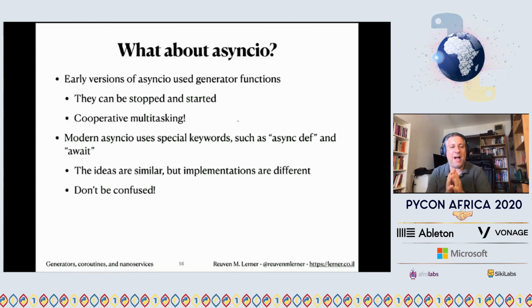It is absolutely, positively true that early versions of async IO use generator functions. Now, what is async IO? Async IO basically says enough of this context switching craziness, either to different processes or to different threads. There's too much overhead there. Let's have one process, one thread, and each task we want to run will be on a loop. And we'll just go through each of the tasks on the loop. Move a little, move a little, move a little.